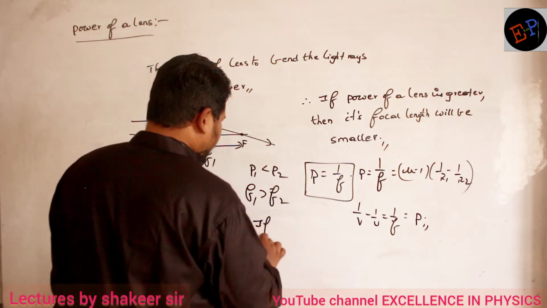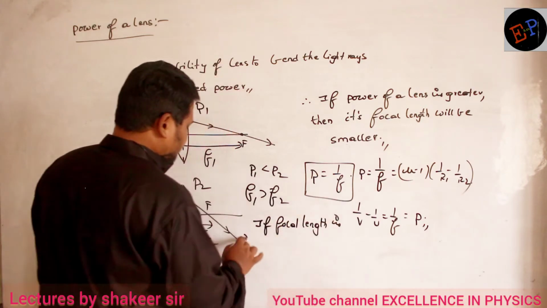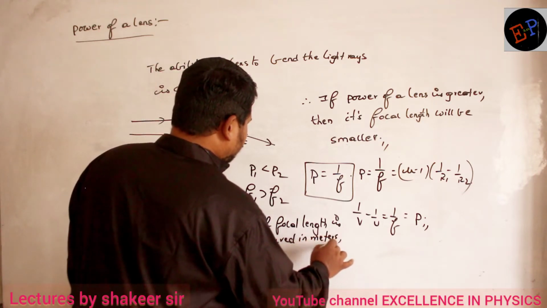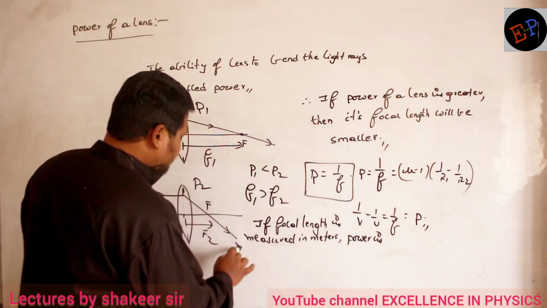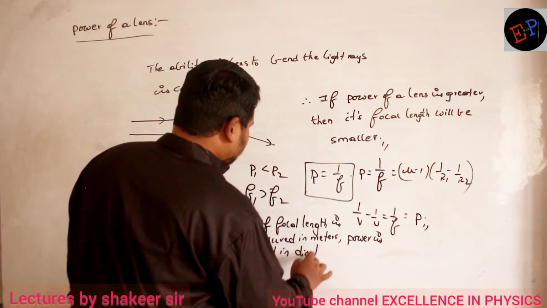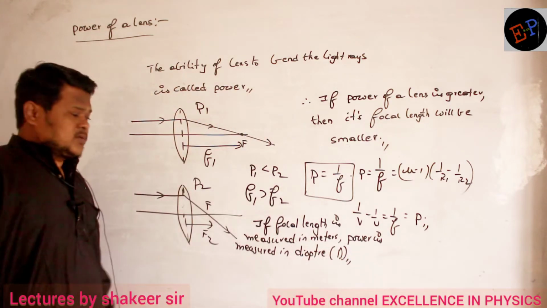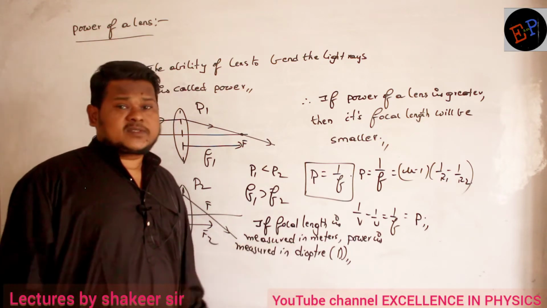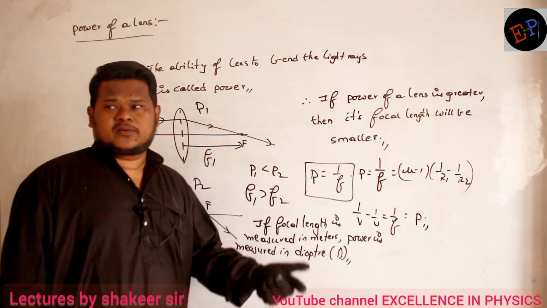If focal length is measured in meters, power is measured in diopter, capital D. In mobile phones also, when you check the specifications of a mobile, it gives the power of the lens, and it is measured in diopters. 1 diopter, 1.2 diopter, like this.